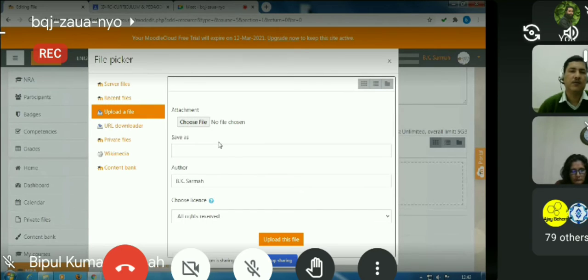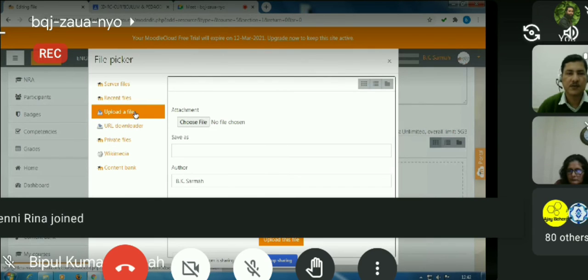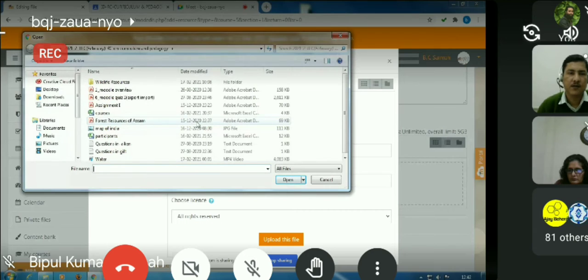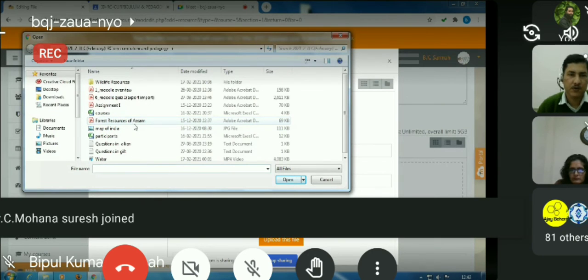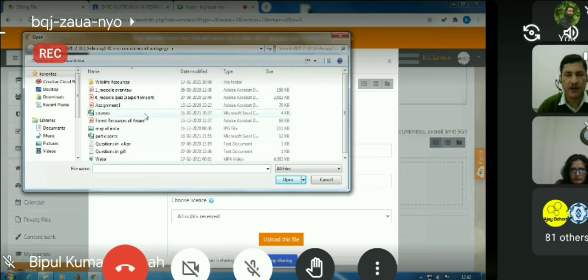One file picker menu will pop up. We have many options. We can add a server file, meaning a file which is available for the whole site, recent files, or if we want to upload a file from somewhere. For this, I'll click choose a file, and this is a repository in my computer from which I can upload a file.